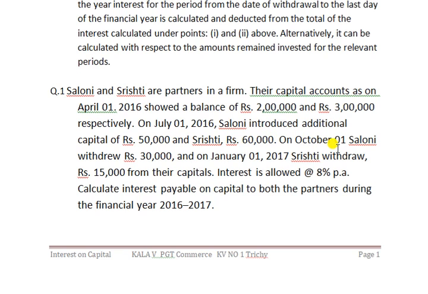On October 1st, Saloni withdrew rupees 30,000 and on January 1st, 2017, Srishti withdrew rupees 15,000 from their capitals. Interest is allowed at the rate of 8% per annum. Calculate interest payable on capital to both the partners during the financial year 2016-17.